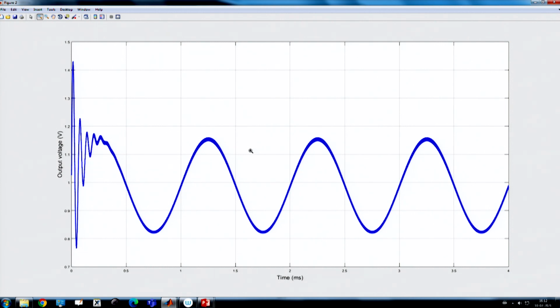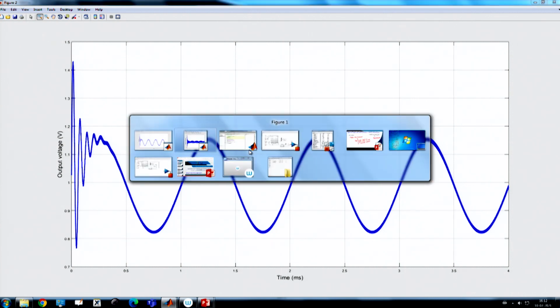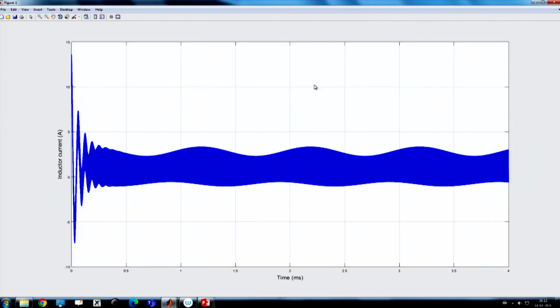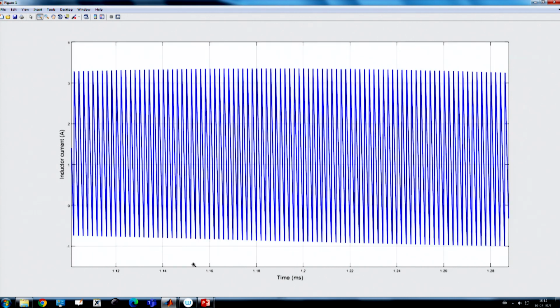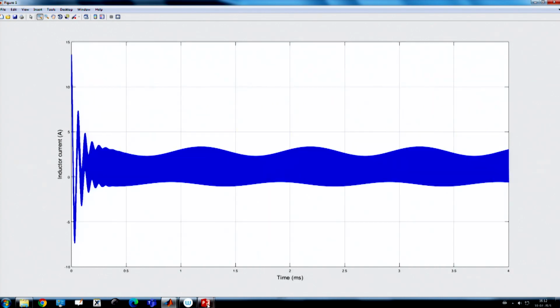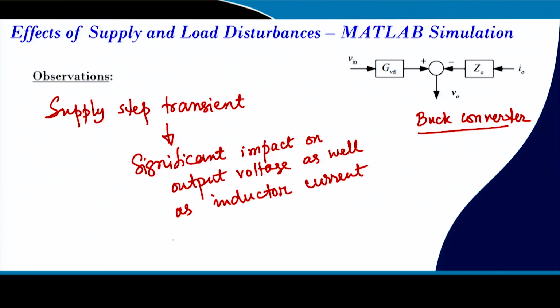That means by default the converter cannot reject this disturbance, and this disturbance has a significant effect. And the current waveform also shows the effect of this supply disturbance, and it is clear from this waveform.